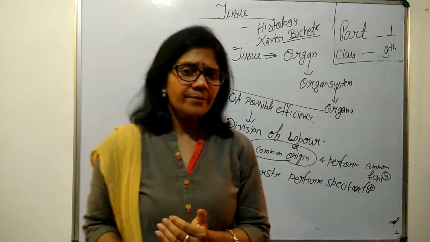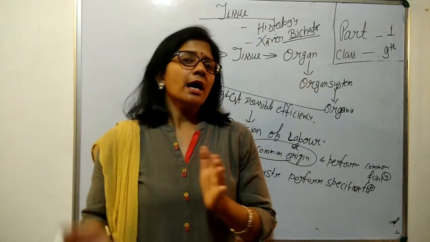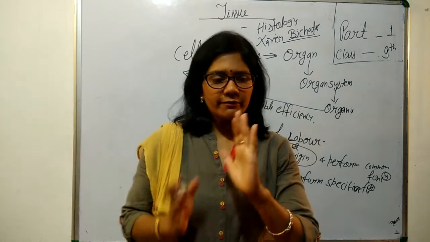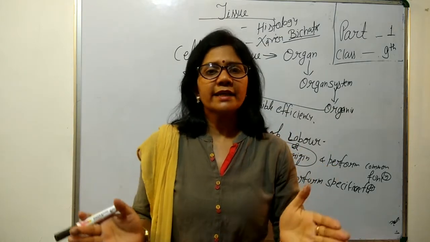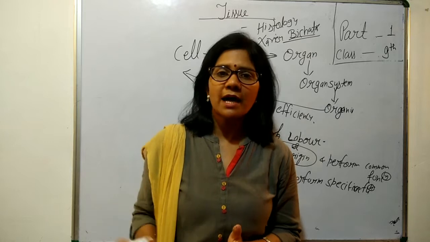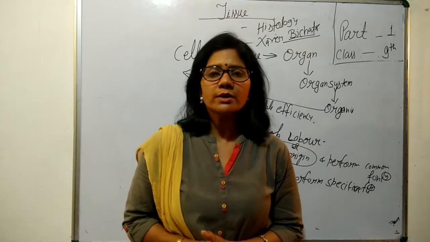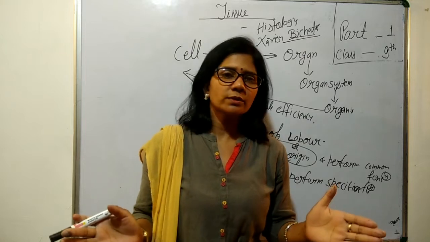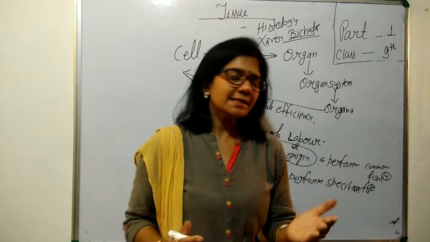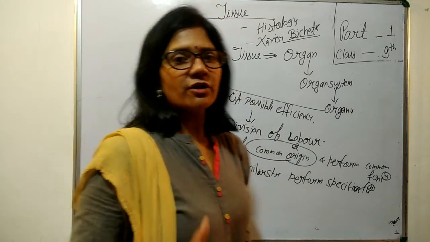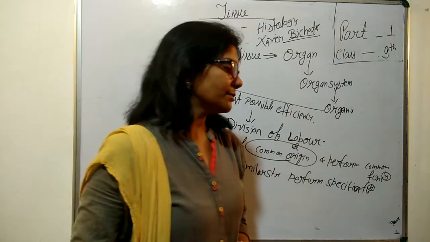Now let's see the tissue in two different categories. First is plant tissue and second is animal tissue. Now what is the importance of categorizing in two different things? Let's see the comparative study of plant tissue and animal tissue.